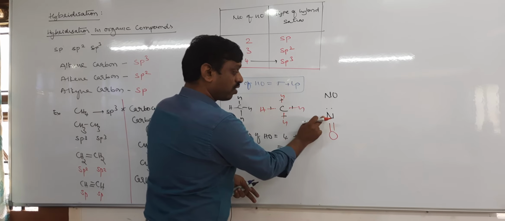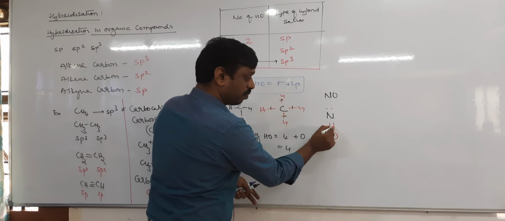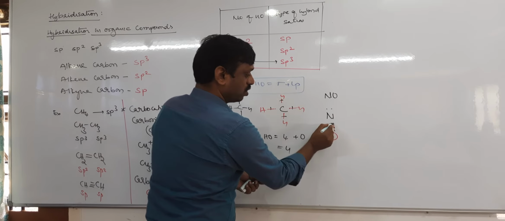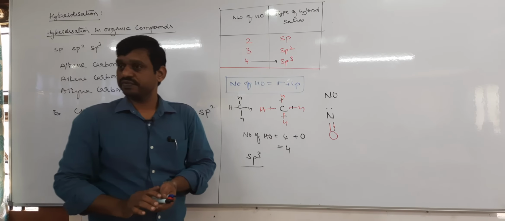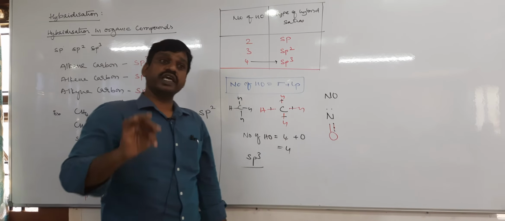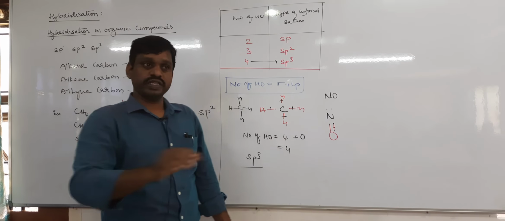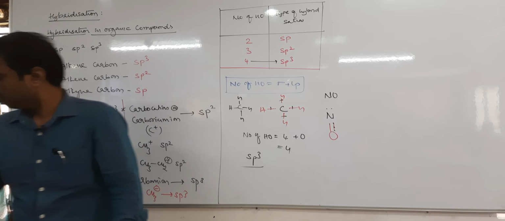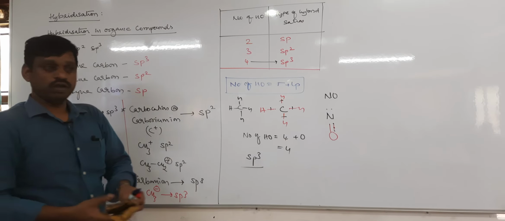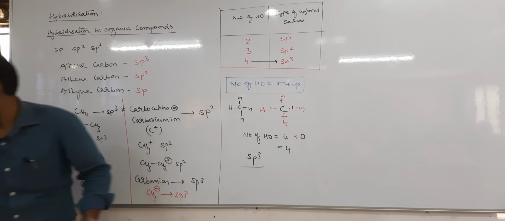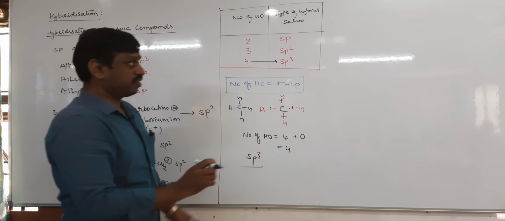One more electron is involved here. It means a sigma bond is formed by 3 electrons. That is called a 3 electron bond. That exceptional case we study in chemical bonding. The topic we have separately is hybridization, there we study it. Here we need not discuss it. We study here only organic compounds. We apply the hybridization concept for organic compounds only. Okay, fine. So therefore, now it is sp3.